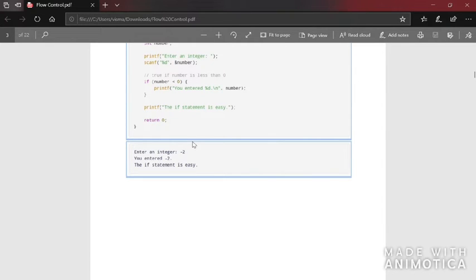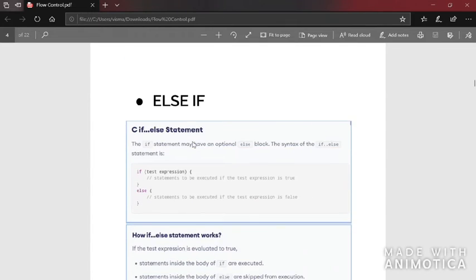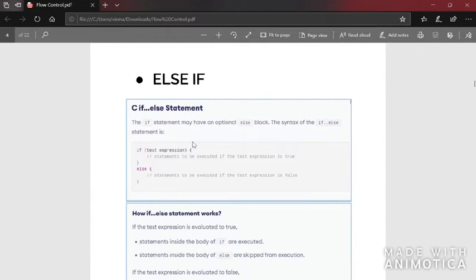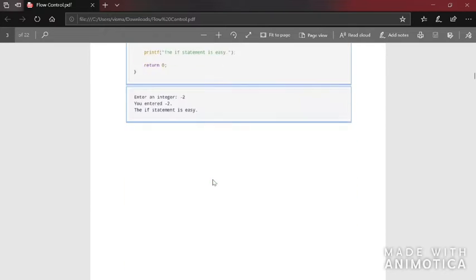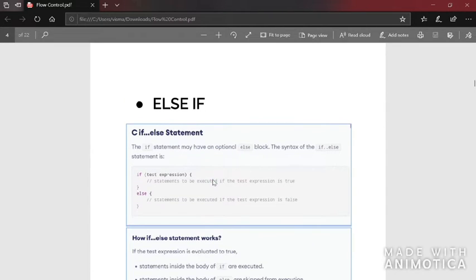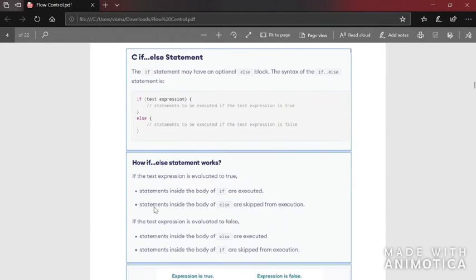This is what happens. Now we will see what is else if. In if, only if the condition is true will it print. But in else if, if this condition is true, the statements here will be printed. Otherwise, if the condition is false, it will go to the else part, and the statements given inside this block will be printed.